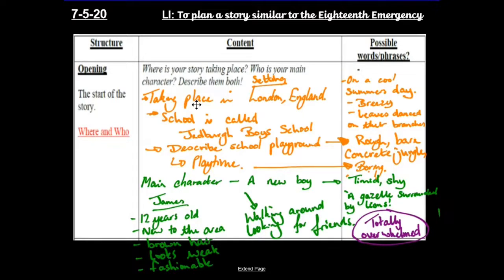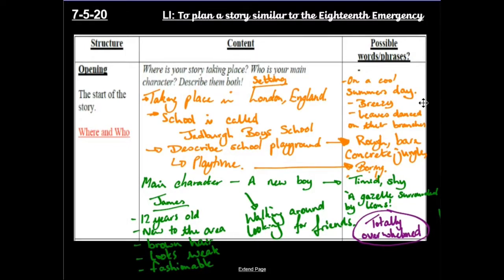So you can see here at the start, I've got my setting, all in orange. My setting here, it's taking place in London, in England. It's a school called Jedburgh Boys School. I'm going to describe the school playground, and it's going to be at playtime. Okay, you can see all that here. And here are some descriptive phrases and words.